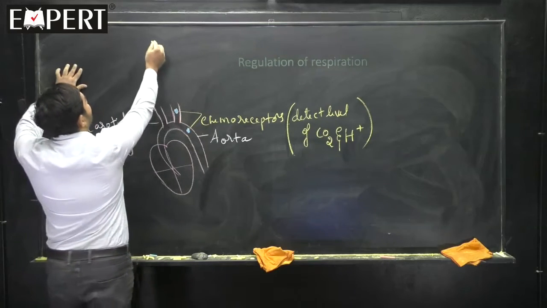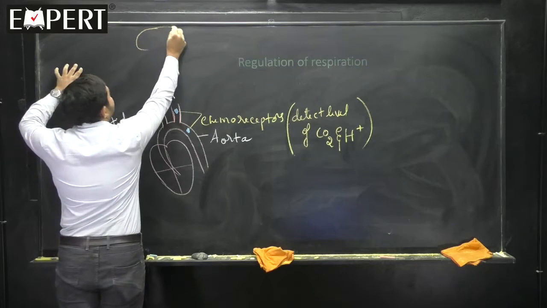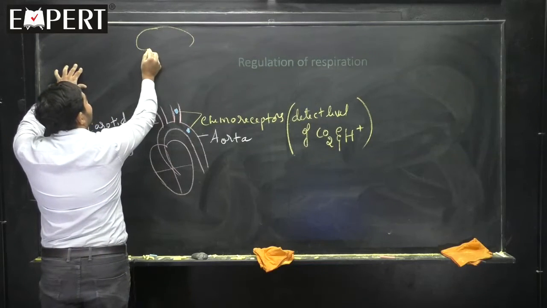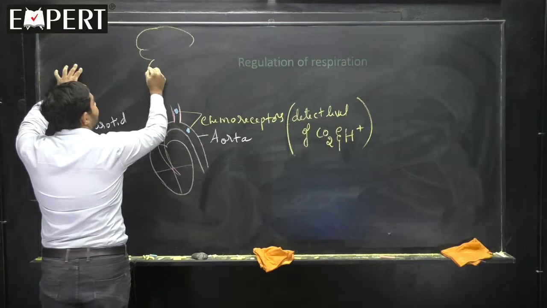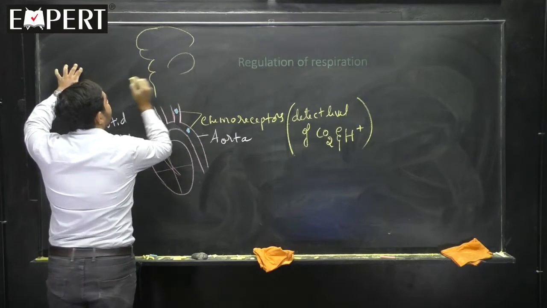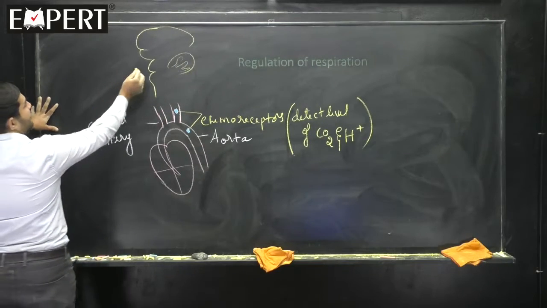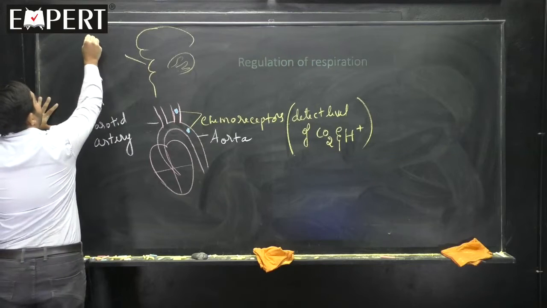Then we will take this portion called the brain. And in the brain, we are taking these two important parts. This portion is called pons.